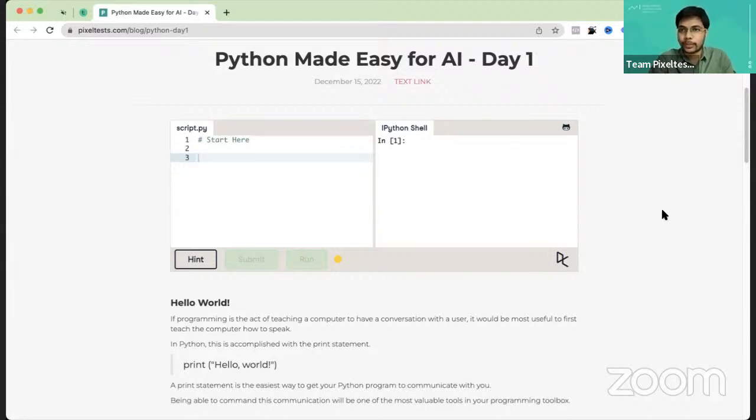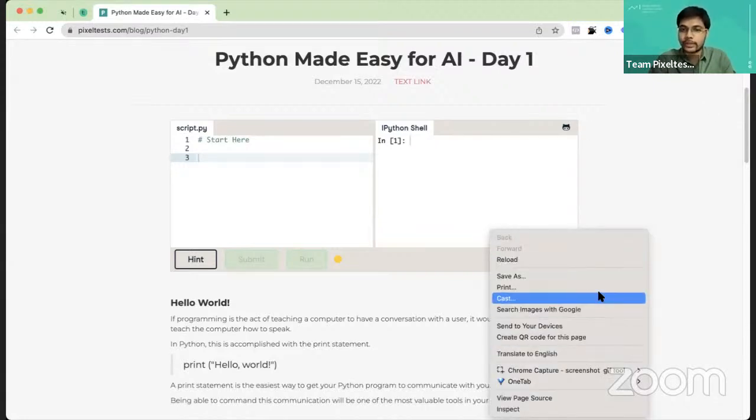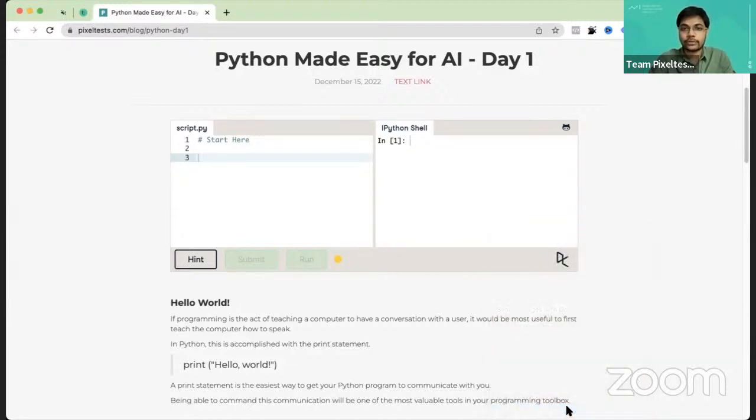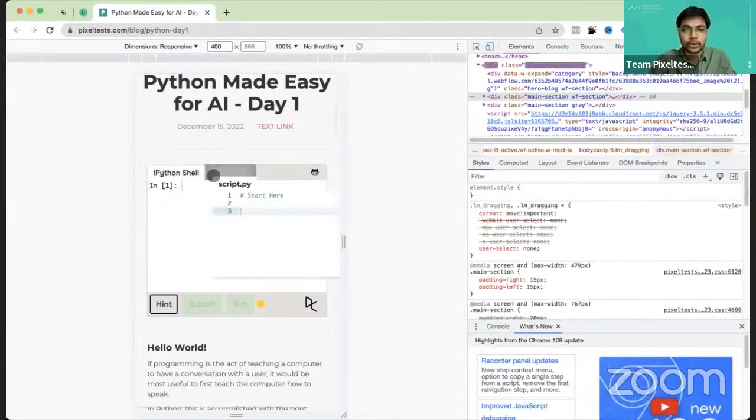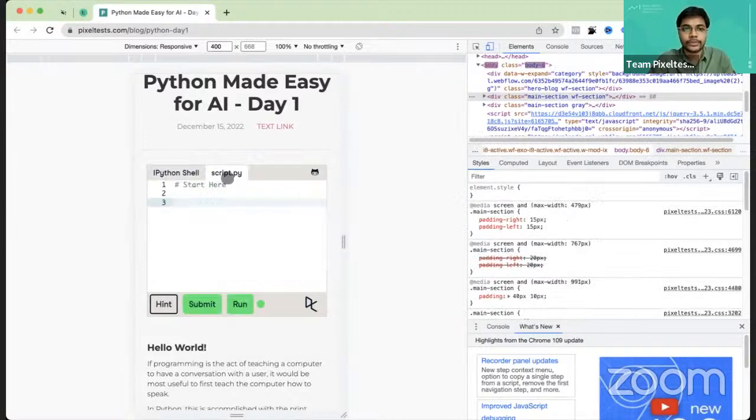If you are trying to open this link on a mobile phone, the interface will be like this. You type here under the script.py section, and your result will be shown here. Like, let me say print 3 plus 7. If I run this, the result will be in this shell. So typing will be here and the result will be here.